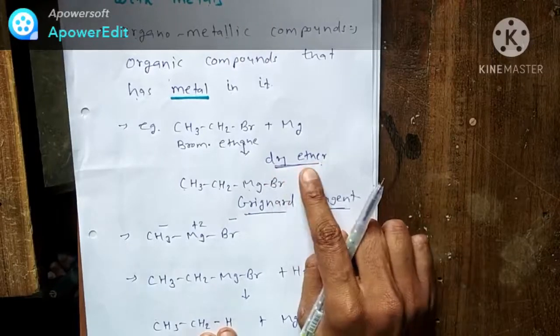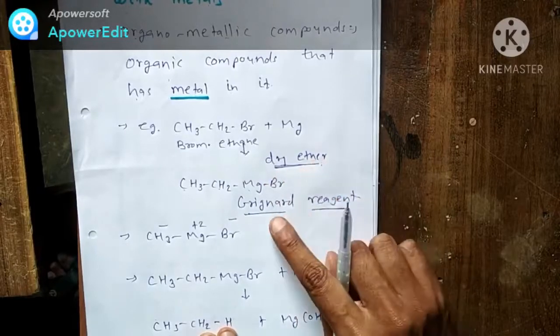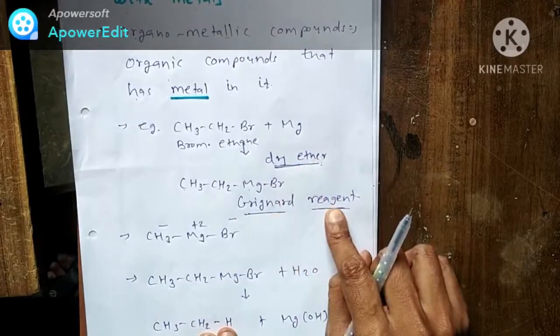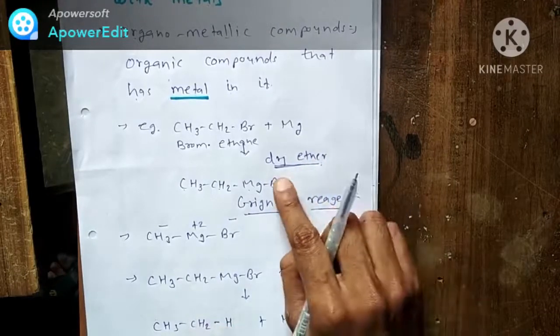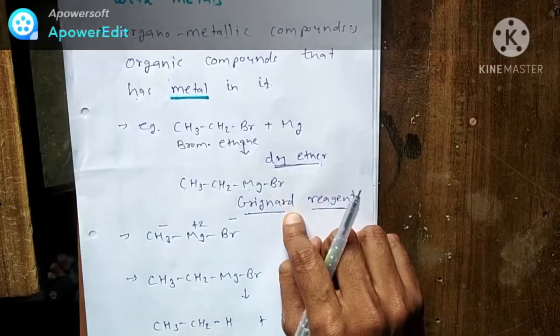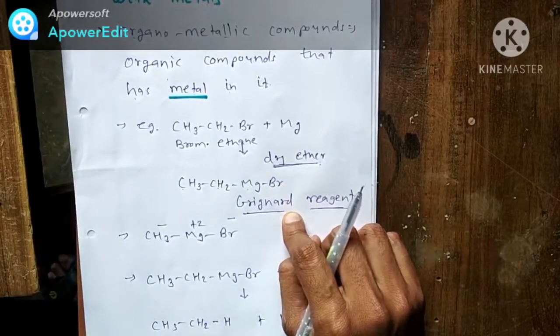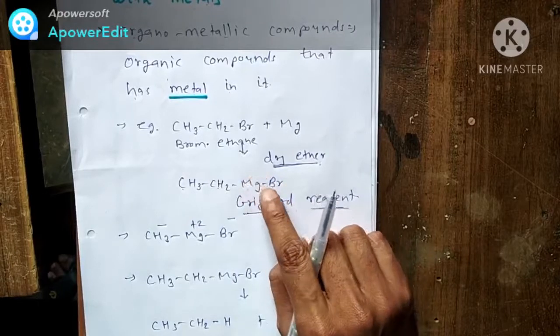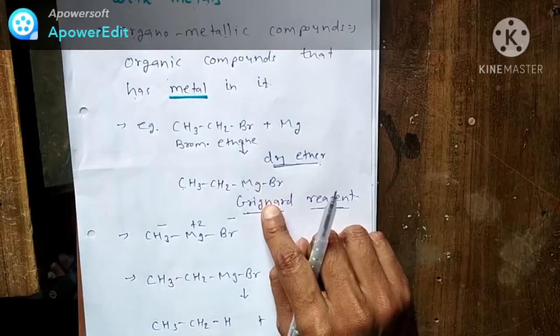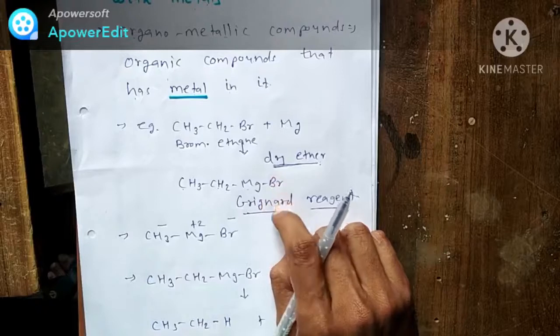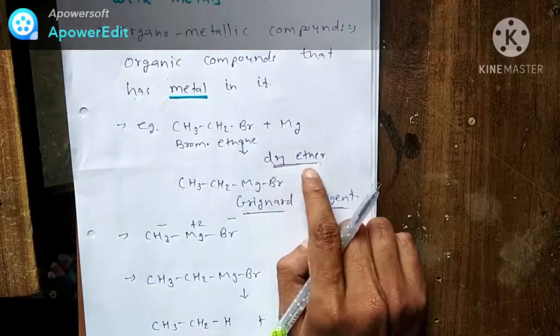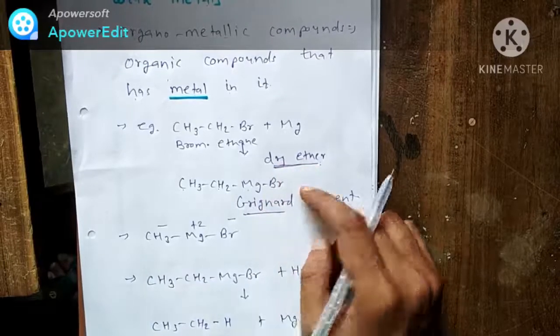Why is dry ether used? Because Grignard reagent is very reactive. If it comes in contact with moisture without any security measures, then it will burst, it will explode. That's why it is very important to use dry ether here.